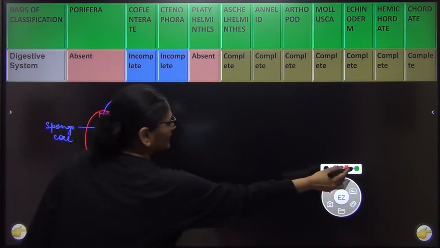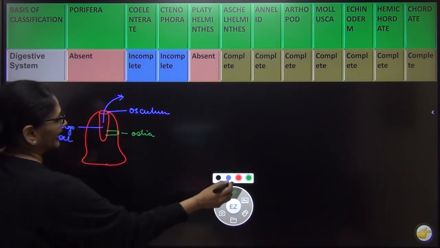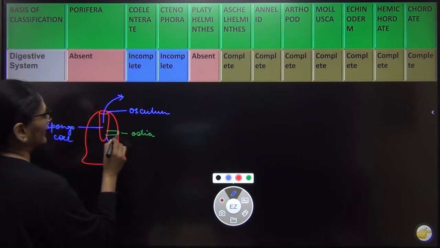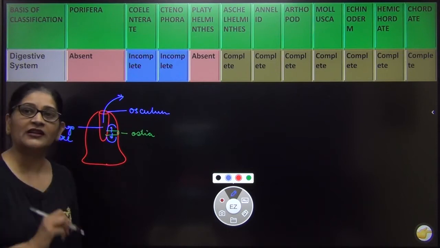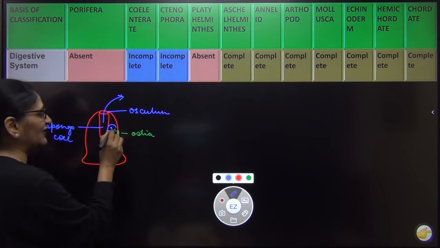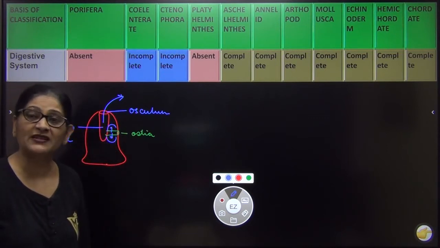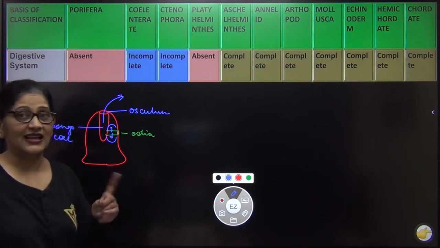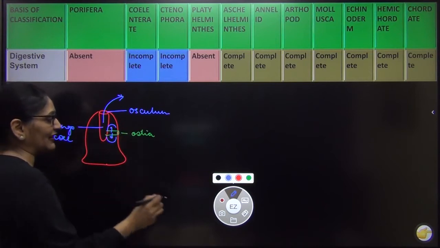Now what happens? It is lined by cells on either side. Say this is a cell. Water will come inside. This water will bring food. The food will be given to each and every cell, and all the cells will do their own digestion. Since all the cells do their own digestion, this common cavity at the center does not represent a gut. Remember, this does not represent gut. This is just a cavity in which water enters.